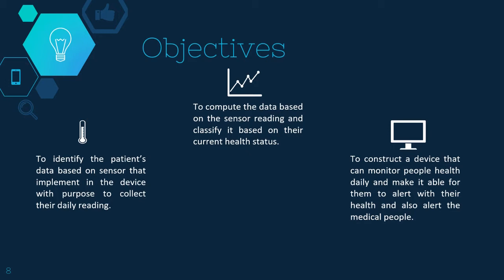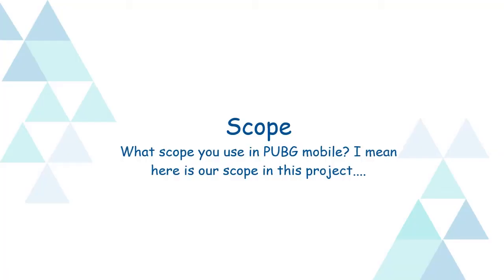If the current patient has a disease but cannot detect it from the system, the medical team itself can see it from the record. If there is any trouble or anything suspicious, the medical team can message them and also send a notification to the patient. Okay, so this is an objective for our product.